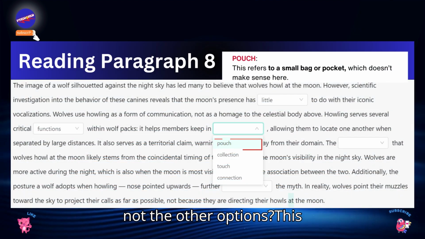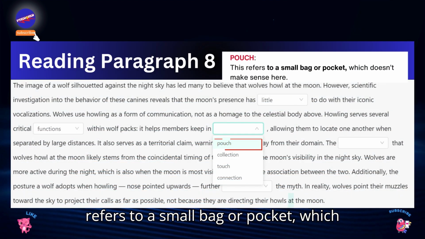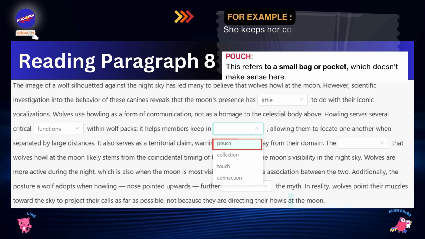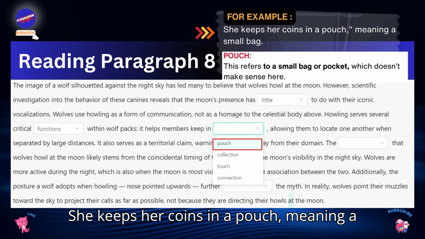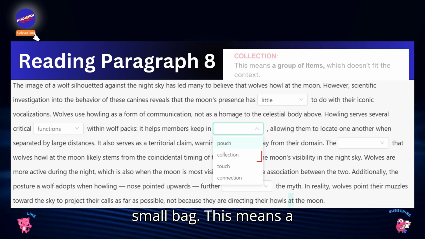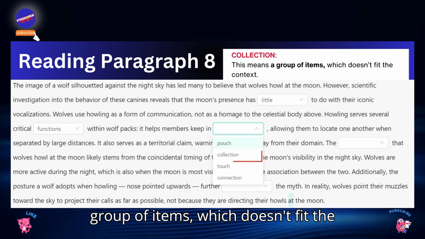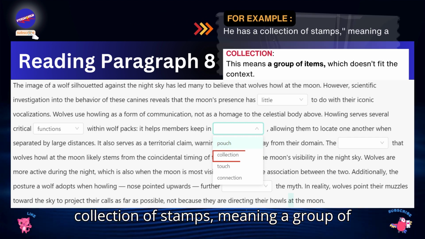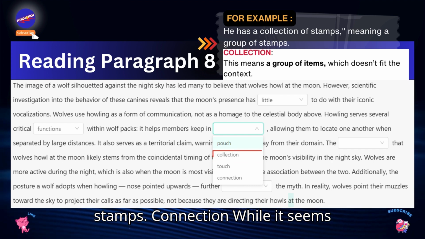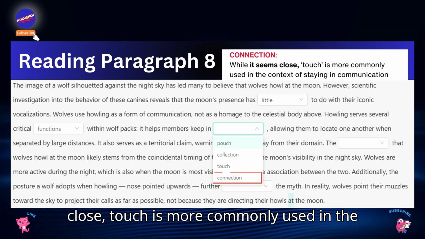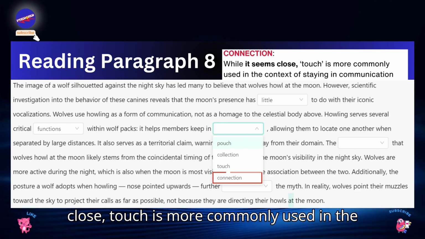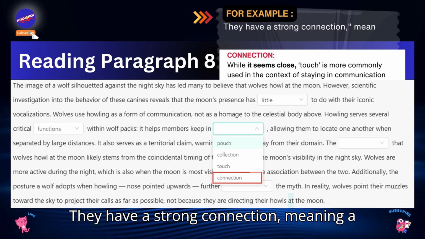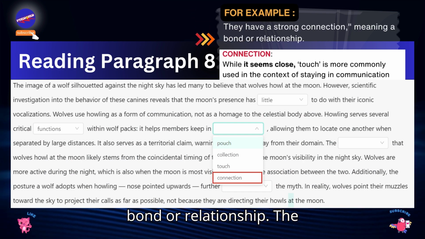Why not the other options? Pouch, this refers to a small bag or pocket, which doesn't make sense here. Example, she keeps her coins in a pouch, meaning a small bag. Collection, this means a group of items, which doesn't fit the context. Example, he has a collection of stamps, meaning a group of stamps. Connection, while it seems close, touch is more commonly used in the context of staying in communication. Example, they have a strong connection, meaning a bond or relationship.